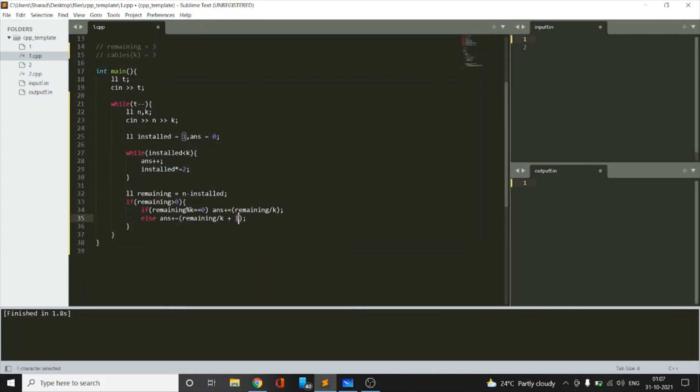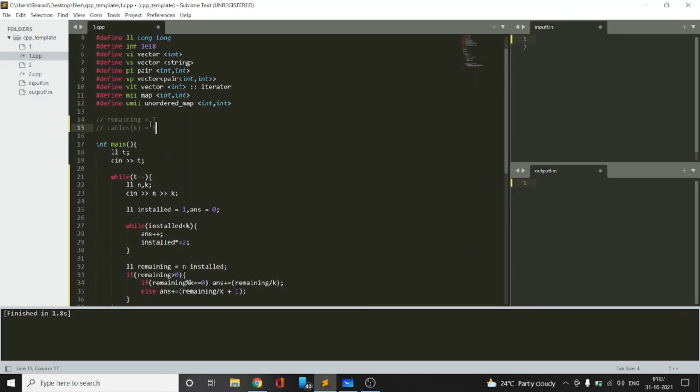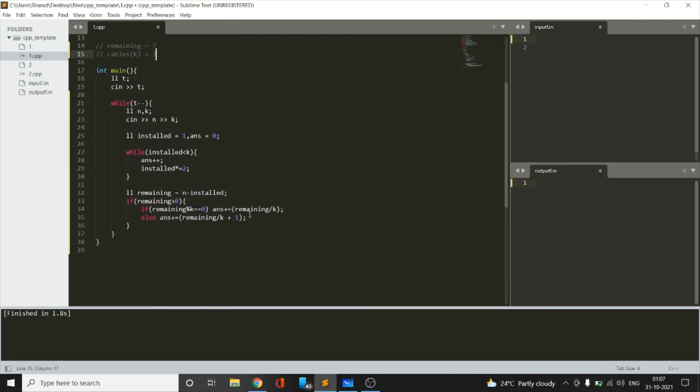Here we need an extra 1 hour for the cables which are remaining. Say here it is 7, so in the first hour we'll cover 3 computers, in the second hour we'll cover another 3 computers, and 1 hour still will be needed to cover the last computer, so we'll need an extra 1 hour for this. That is 7 by 3, which is 2, plus an extra hour for this case. So in the end we'll print the answer.